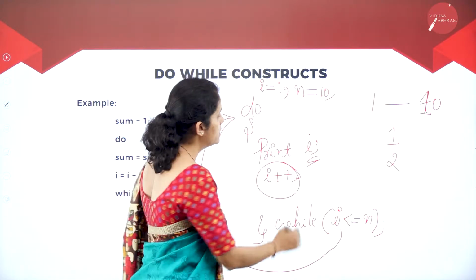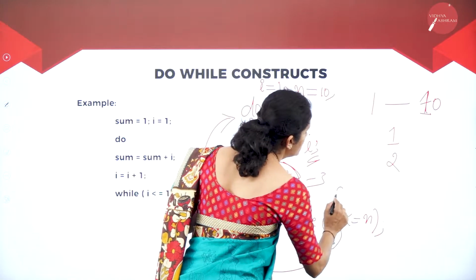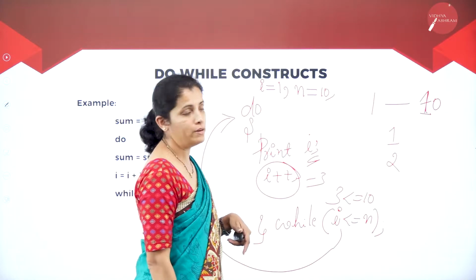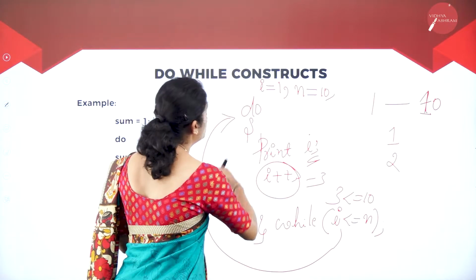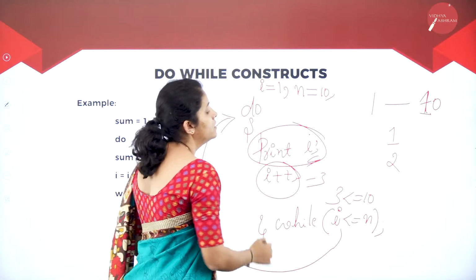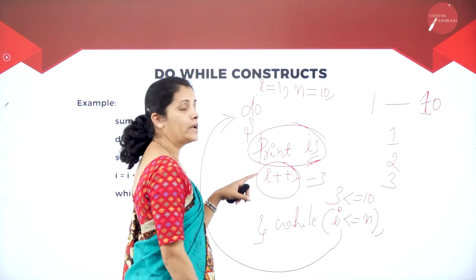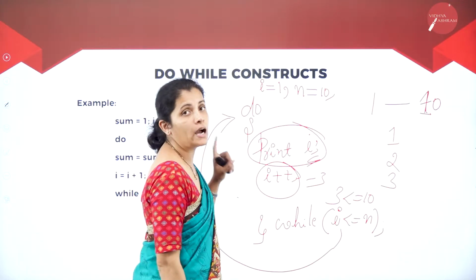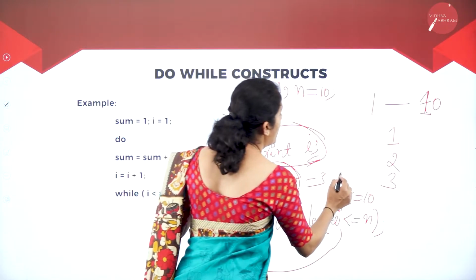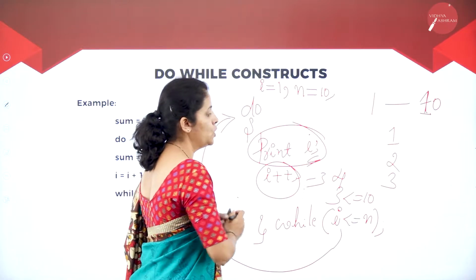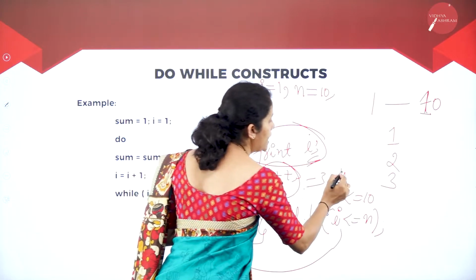Now i is 3. So here 3 is less than or equal to 10. It is true. What will I do? Once again, I'm going to print i. What is the value of i? It is 3. Then I want to increment i by 1. Now i is 4. So this process continues until i is 9.